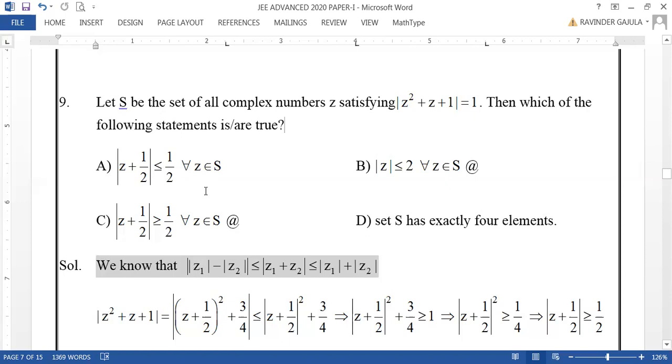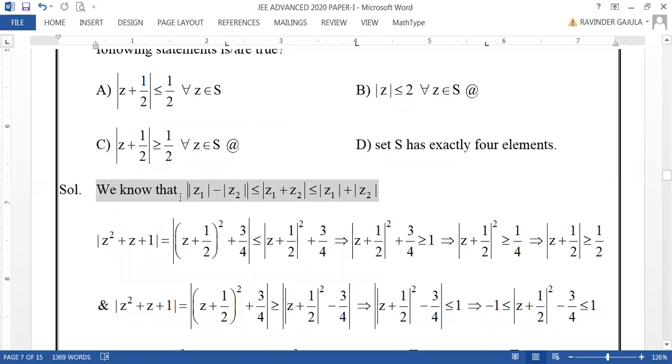Now, as we know, there is one very popular identity on complex numbers. Let us focus on this one. Modulus of mod Z1 minus mod Z2 is less than or equal to mod of Z1 plus Z2, which is less than or equal to mod Z1 plus mod Z2.